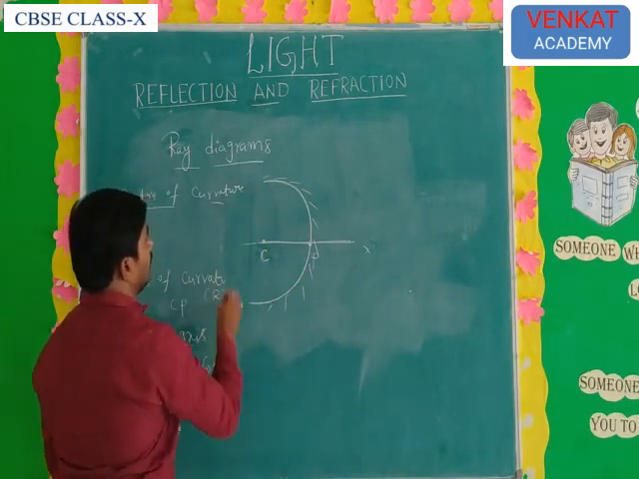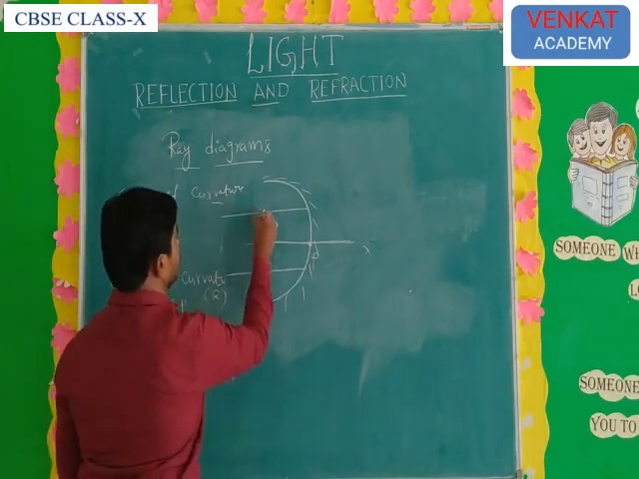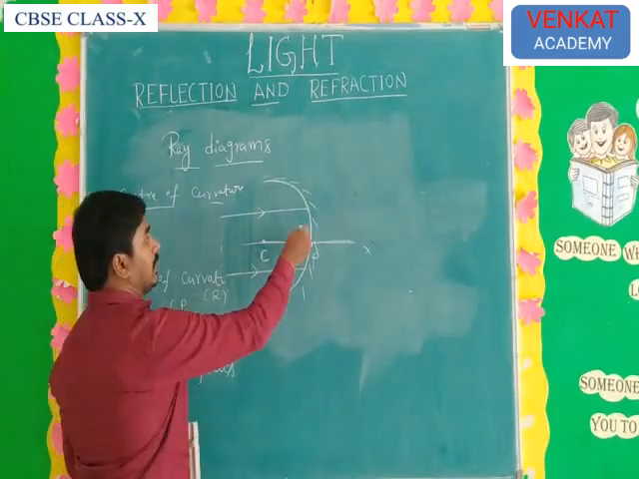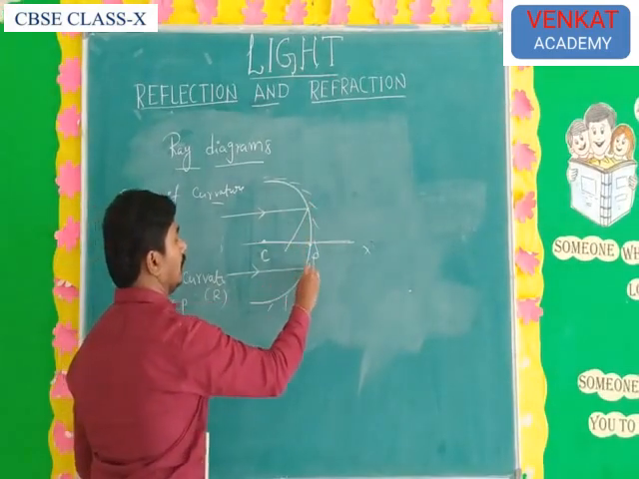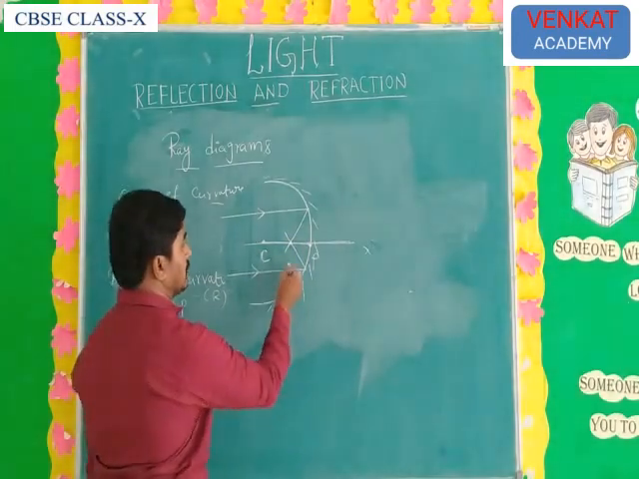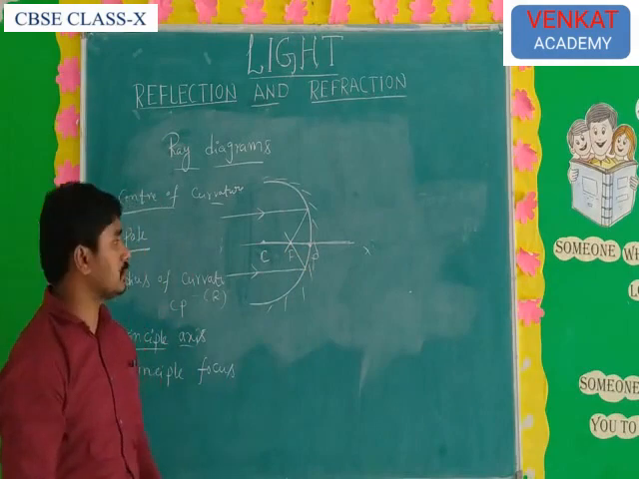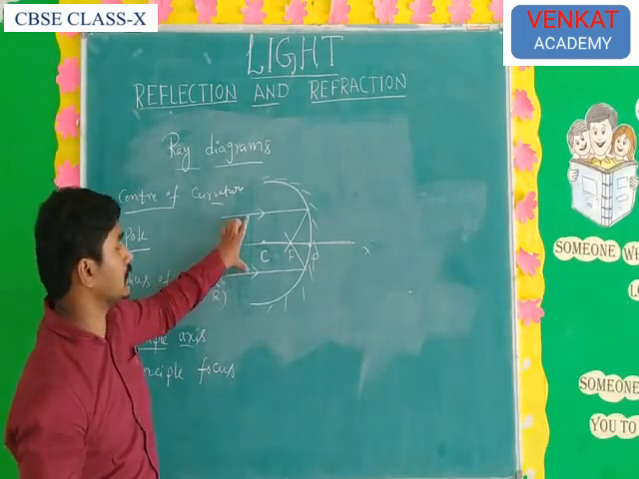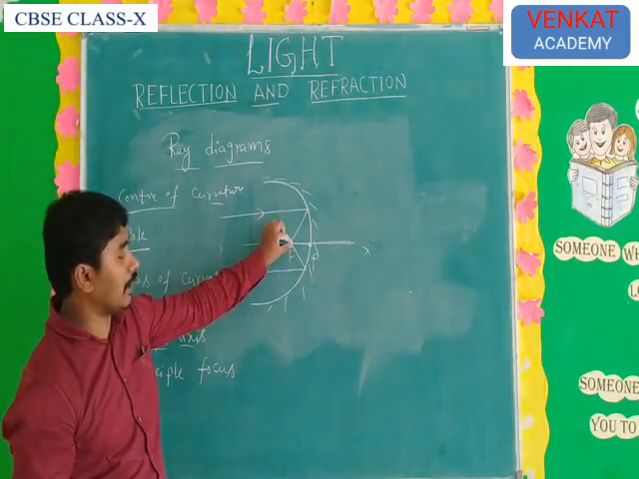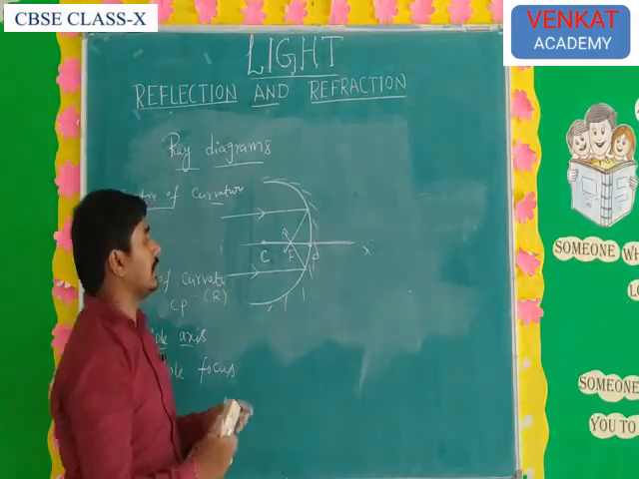When a light ray passes parallel to the principal axis... Just now I explained that a concave mirror is a convergent mirror. So automatically the reflected light rays converge and meet at a point on the principal axis. That point is called the principal focus. Principal focus means when light rays pass parallel to the principal axis, the reflected rays meet at one point on the principal axis. That point is called principal focus, and you can represent it as F.